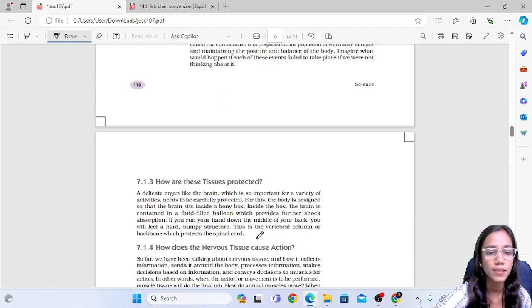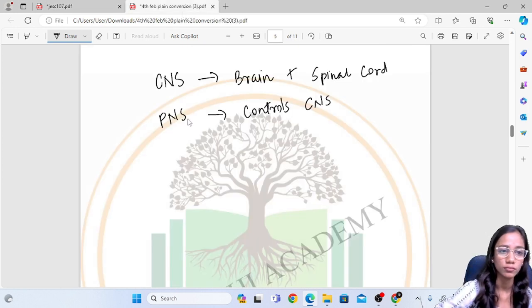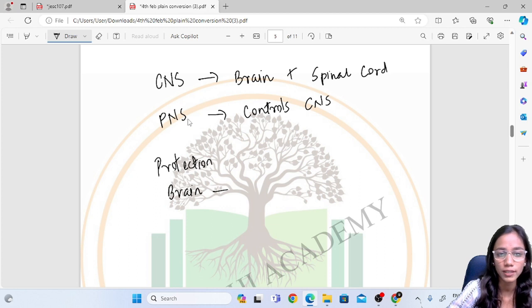Inside the skull the brain is contained in a fluid filled balloon which provides shock absorption. So for protection, the brain is present inside the skull plus the fluid filled balloon.